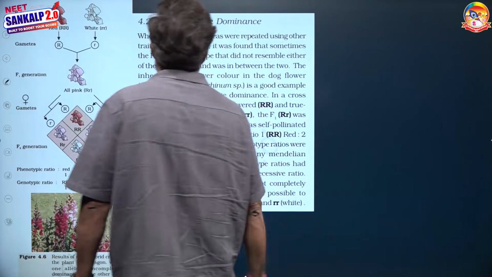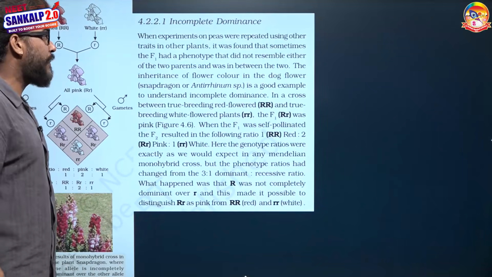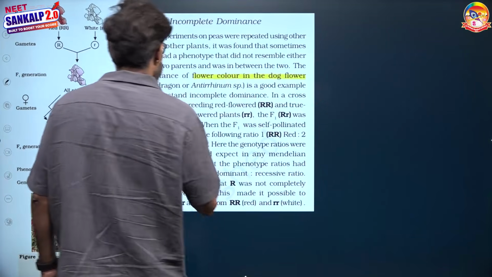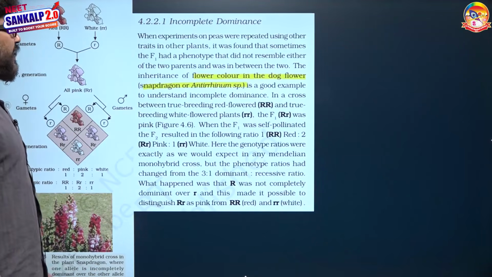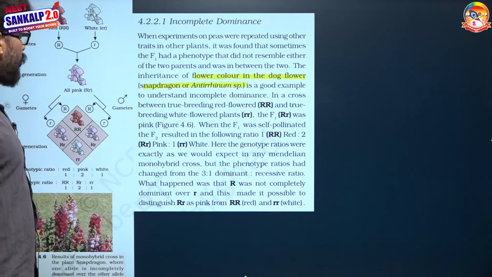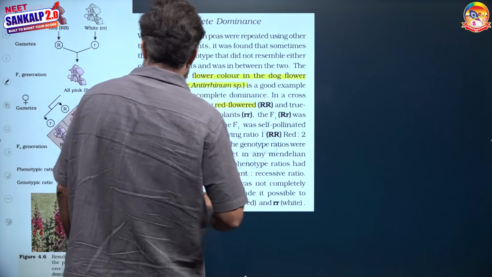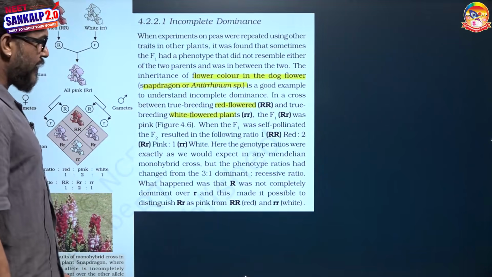Look at incomplete dominance. Flower color in dog flower, meaning snapdragon or Antirrhinum, is one of the best examples of incomplete dominance. In a cross between a true breeding red flower plant and a true breeding white flower plant, the F1 is capital R small r.